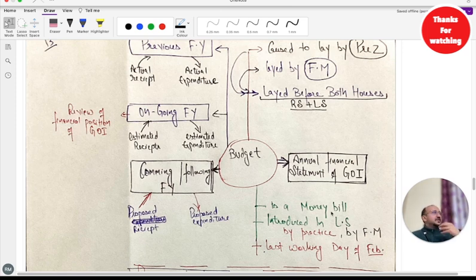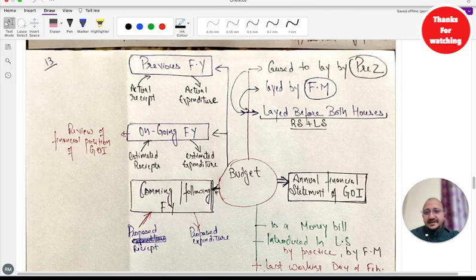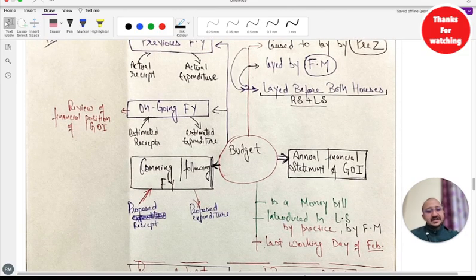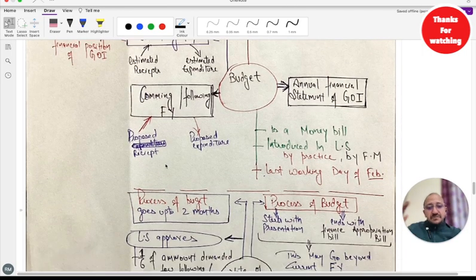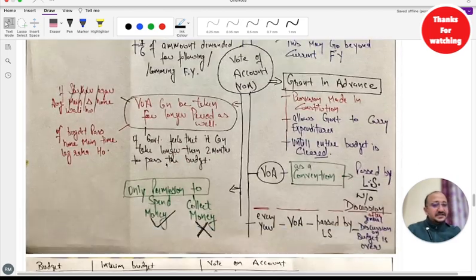Money bill, in Hindi the word would be प्रस्ताव रखा जाता है. Money bill is a bill. Bill is just a request in very simple terms, right? And it is presented on the last working day of February, right? So it has three financial statements: the financial statement of the previous year, the financial statement of the ongoing year, and the financial statement of the coming, following year. So previous, estimated, and proposed for next year. So you can see a lot of data on this. I hope this is clear to everybody.